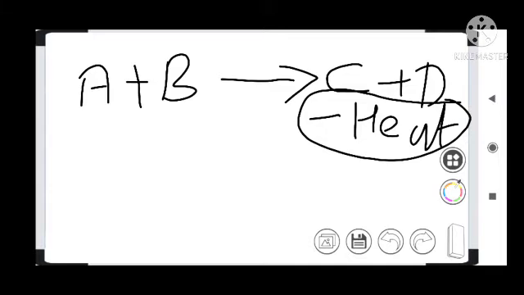Got it? This is the concept of presenting the sign convention of heat during exothermic and endothermic reactions. This is the endothermic reaction.